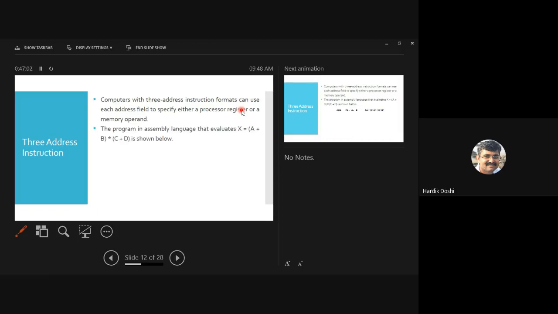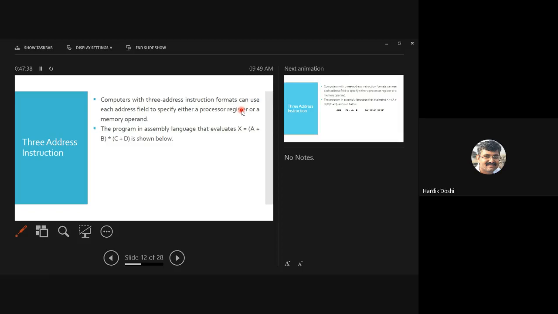Consider this expression, x is equal to (a plus b) star (c plus d). If you are asked to evaluate this expression, what will be your first step? Can I say you will be evaluating the brackets first? That means a plus b first, then c plus d, and then you will be multiplying the 2.